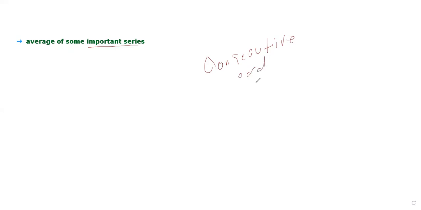I hope you are all familiar with the words consecutive odd numbers. But if someone has difficulty with these words, let me tell you something about them. Consecutive odd numbers, what does it mean?